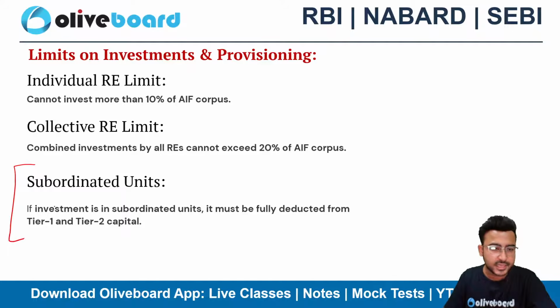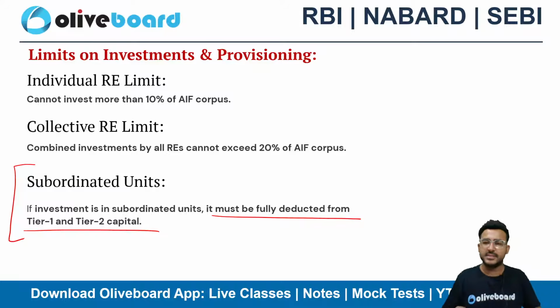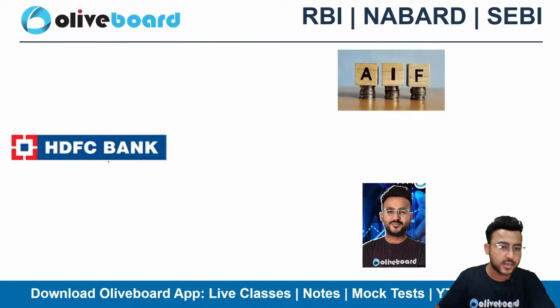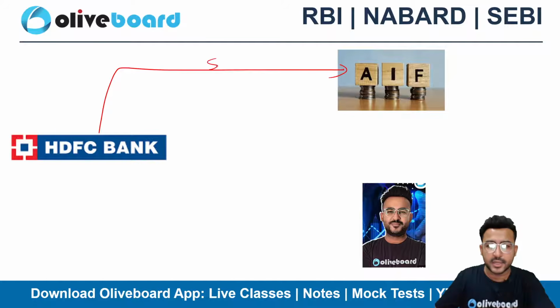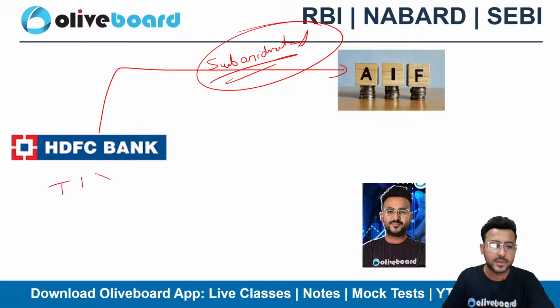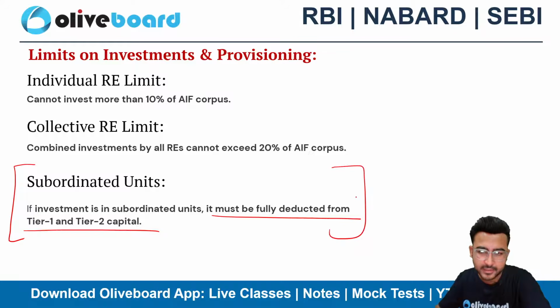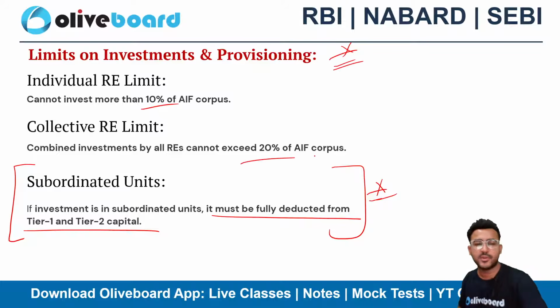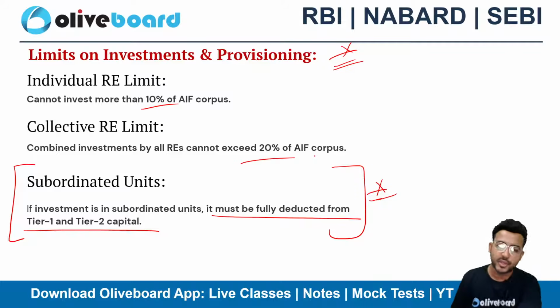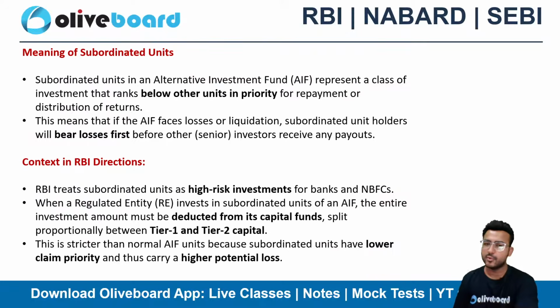Subordinated units. If the investment in the subordinated units is there, it must be fully deducted from the tier 1 and tier 2 capital. Let's suppose the regulated entity has invested in subordinated units of AIF, then in that case you need to completely deduct that from your tier 1 and tier 2 capital. It's clearly written here, and this is also important, so you need to remember these limits: 10%, 20%, and deduction of subordinated unit investment from tier 1 and tier 2 capital.